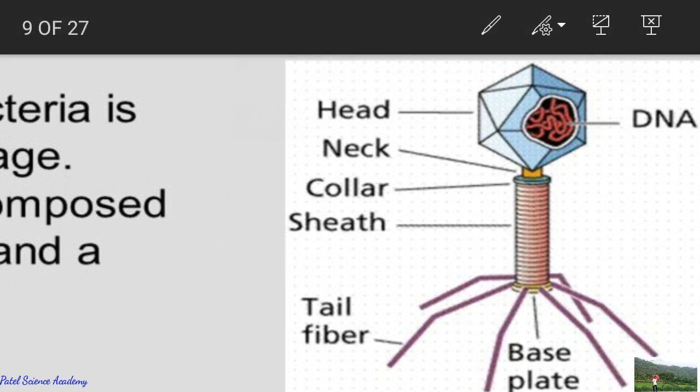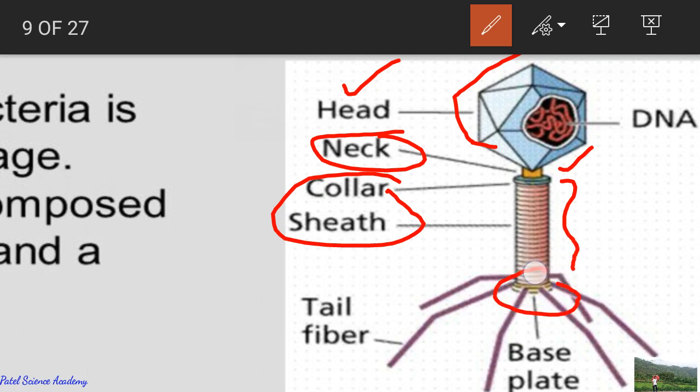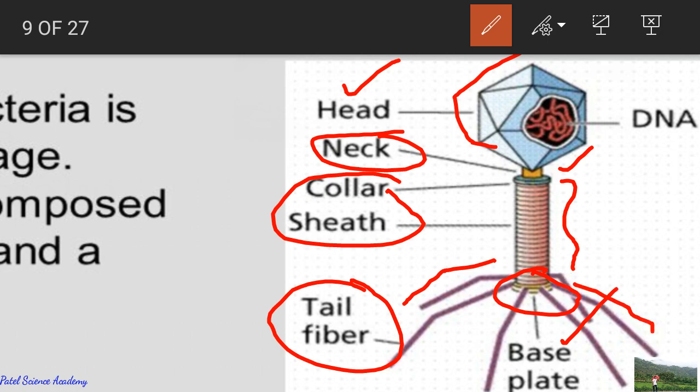So this is the structure of the bacteriophage. It consists of a head, as you can see here in the polygonal shape. It consists of a neck, as you can see here in the yellow color. It consists of a collar sheath, as you can see here, and a base plate, this one, and the most attractive part in the bacteriophage structure is its tail fibers.